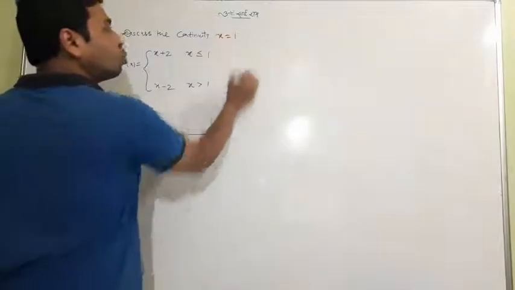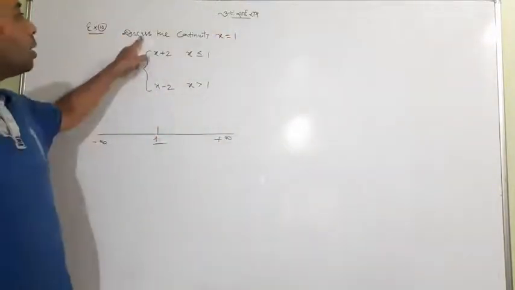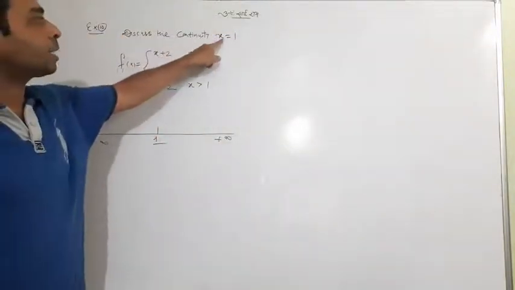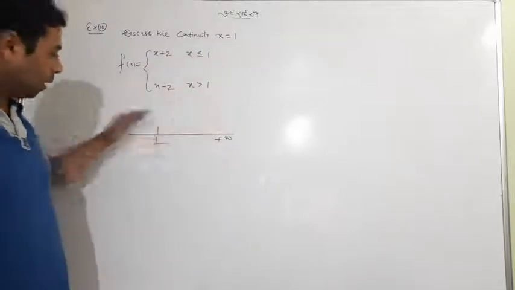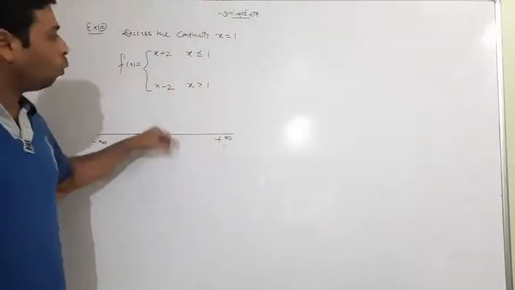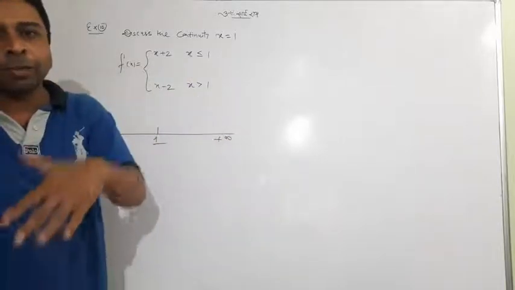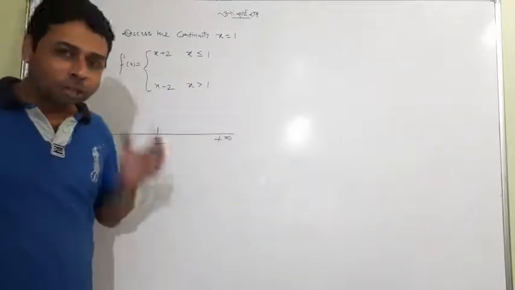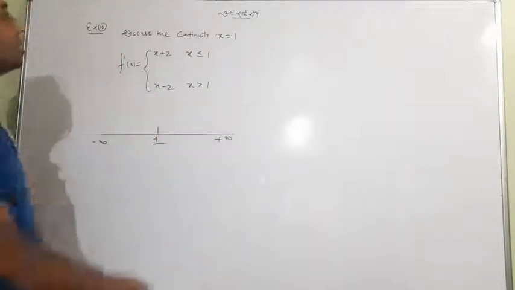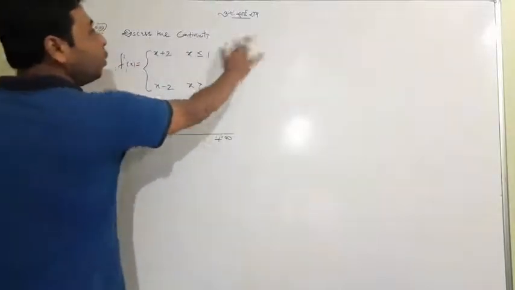If it were supposed to be x equal to 1, then discuss the continuity at x equal to 1, we wouldn't have to run here or there. We would only focus on 1. And you know the method: the right hand limit, left hand limit and main value should be equal. But this time, guys, the question is only discuss the continuity.